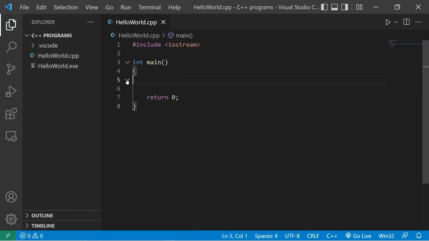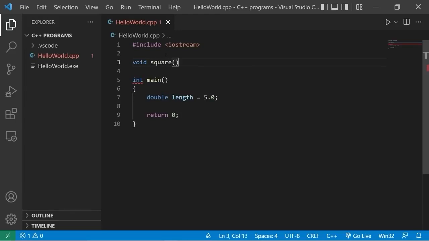Here's an example. I'll create a function that will calculate the area of a square, but we'll need to pass in a length, the length of one side. This will be a double length, assign some value, 5.0 is good. Then we'll need to declare and define a function. At the top of my program, I'll add a function declaration. For the time being, we'll write void, but that will change soon. Void, I'll name this function square. We will square a length. List any parameters, we will accept a double value, which we will name length.